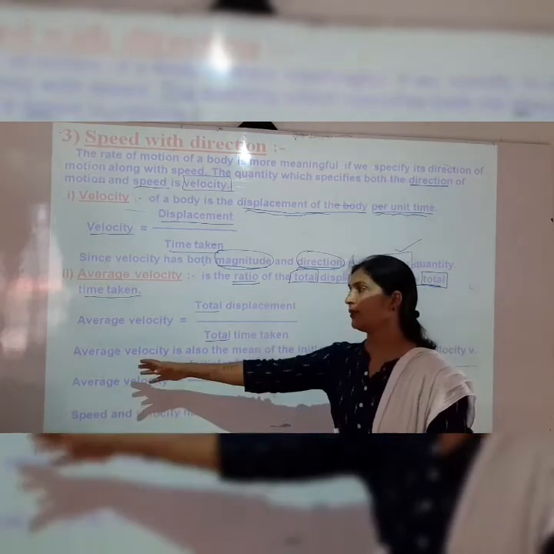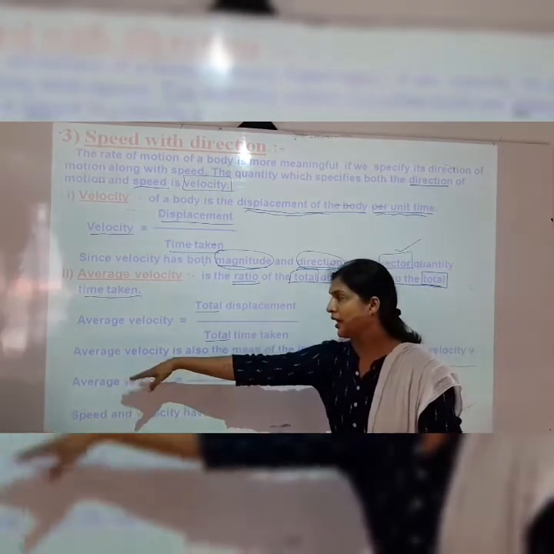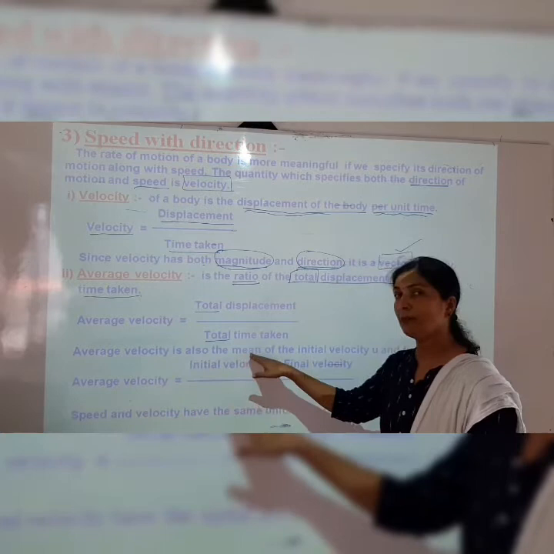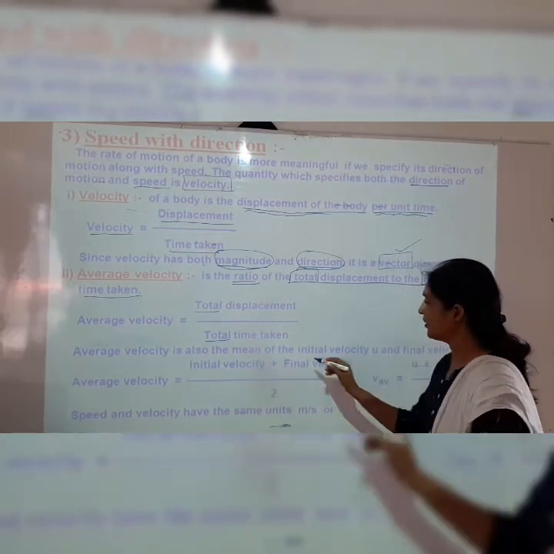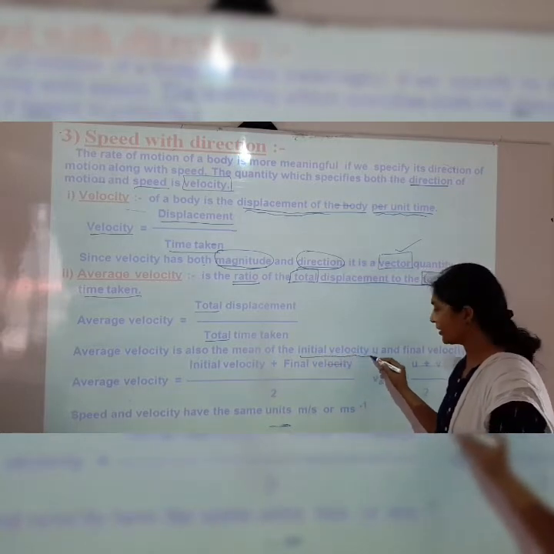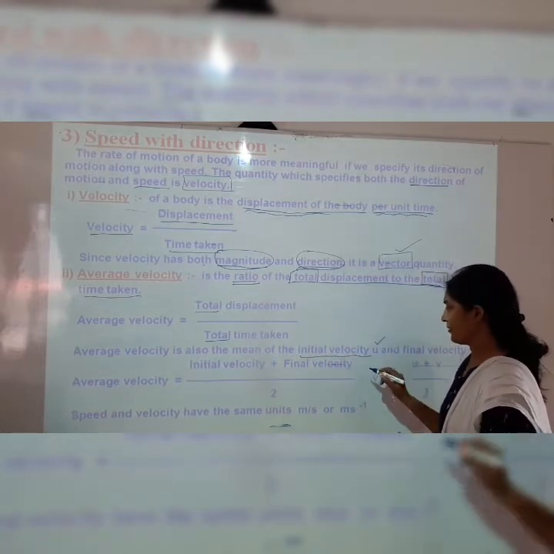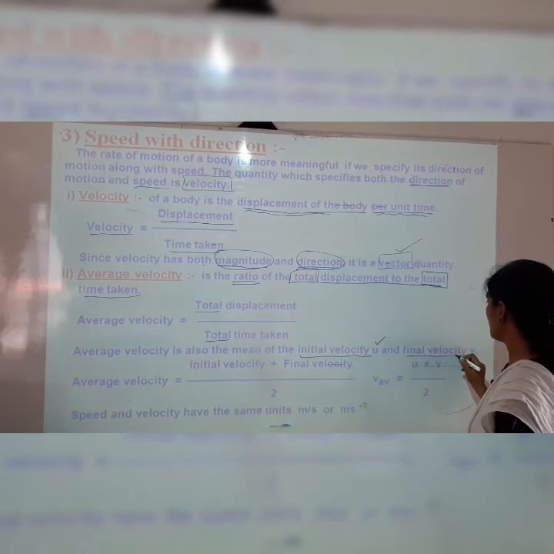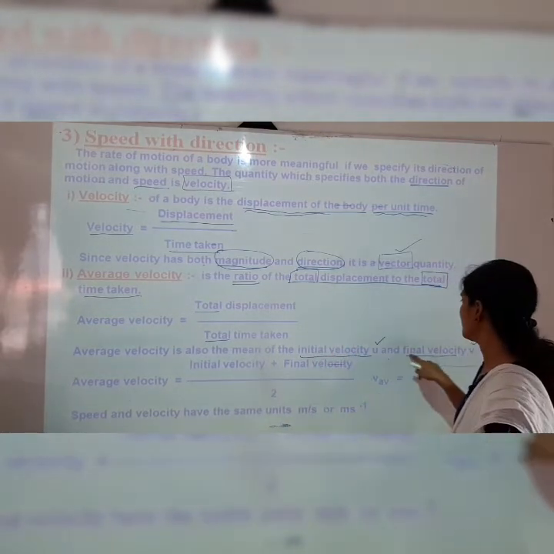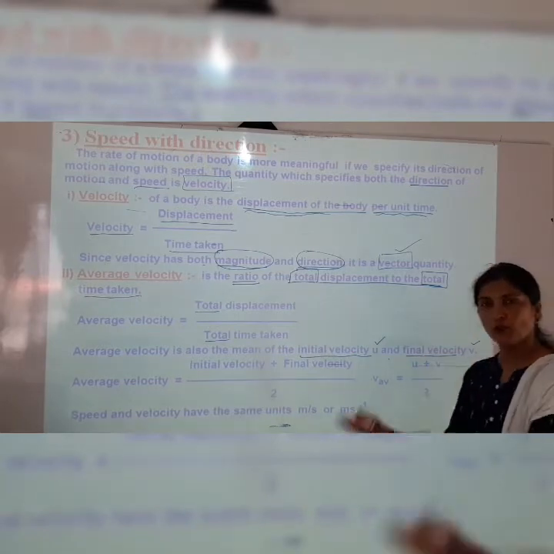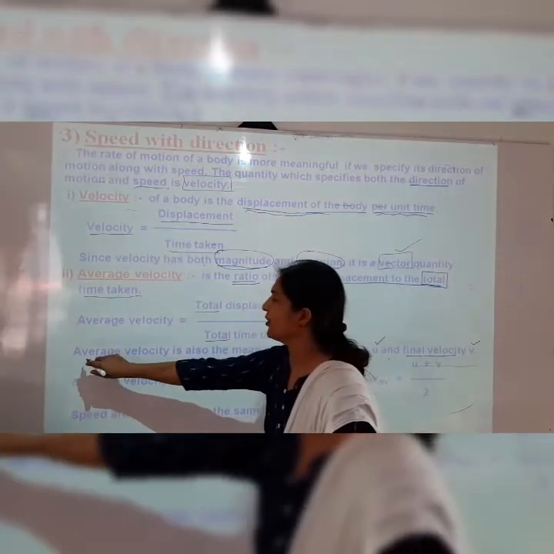So how else can we find the average velocity? Average velocity is also the mean of initial velocity u and final velocity v. Initial velocity means starting velocity, shown by the letter u, and the final velocity is shown by the letter v. The mean of initial velocity and final velocity is also the average velocity.